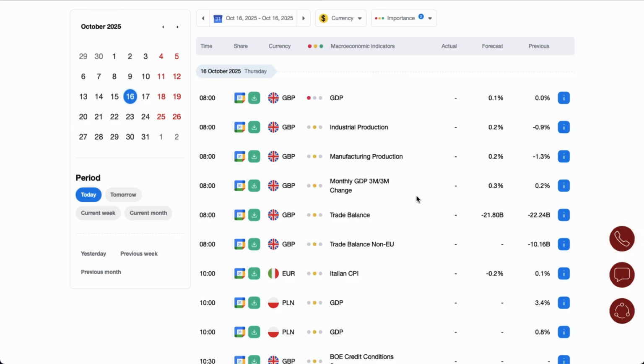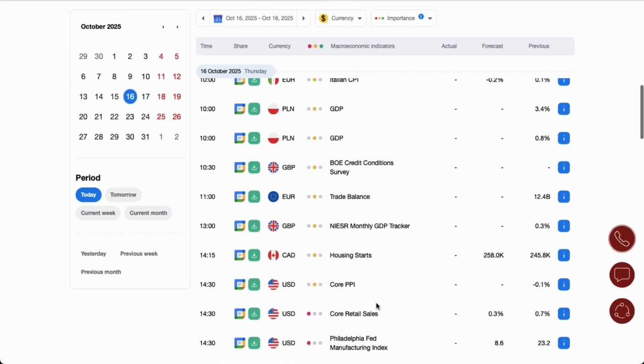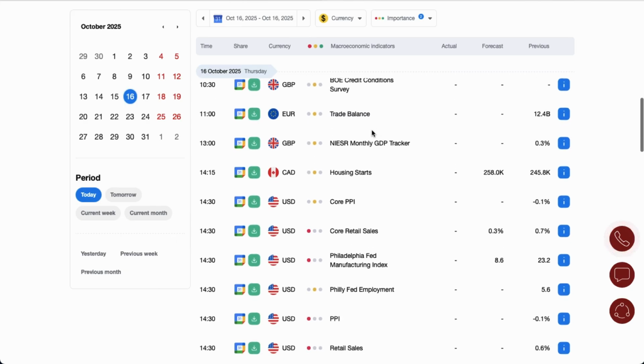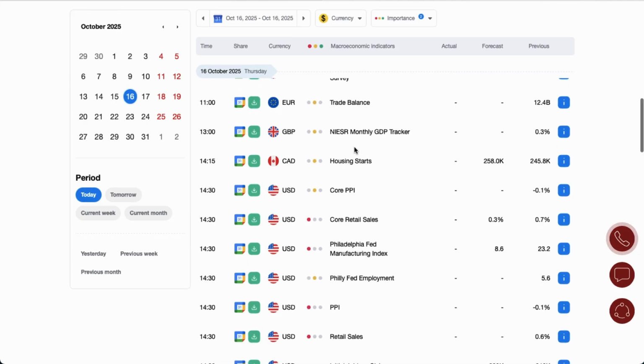Bunch of data from the UK is scheduled for release at 8 o'clock. GDP, industrial production, manufacturing production, GDP change in 3 months, trade balance, and trade balance with non-EU countries. GDP from Poland is scheduled for release at 10 o'clock. At 10:30 we got Bank of England credit condition survey. At 11 o'clock we got trade balance data from Eurozone. At 1 o'clock monthly GDP tracker from the UK is scheduled for release as well.